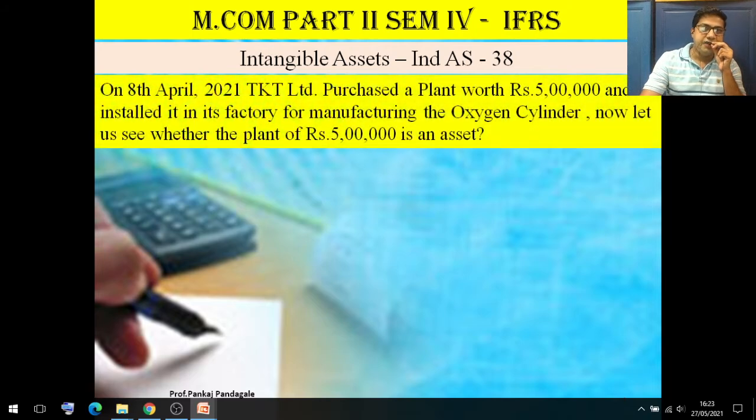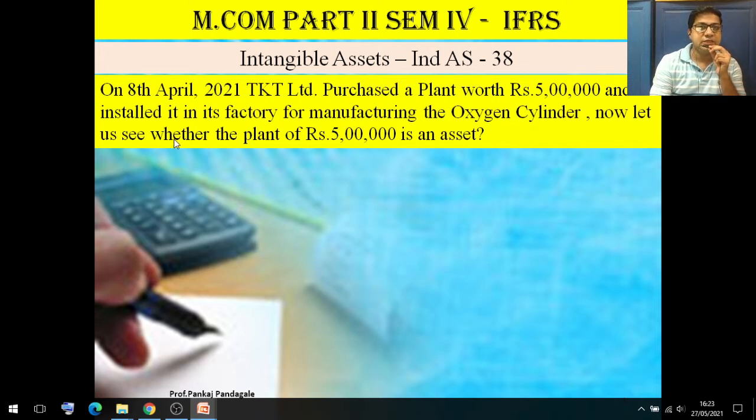On 8th April 2021, TKT Limited purchased a plant worth ₹5 lakhs and installed it in its factory for manufacturing oxygen cylinders.